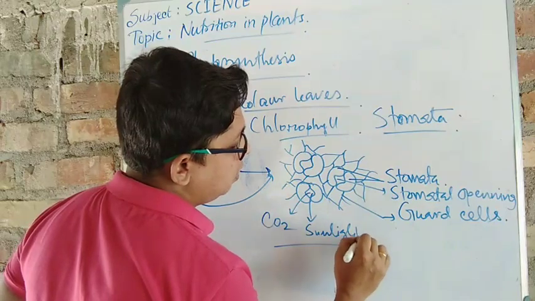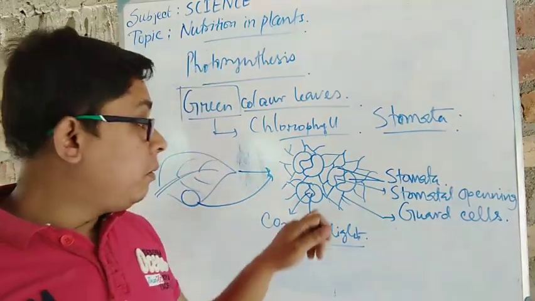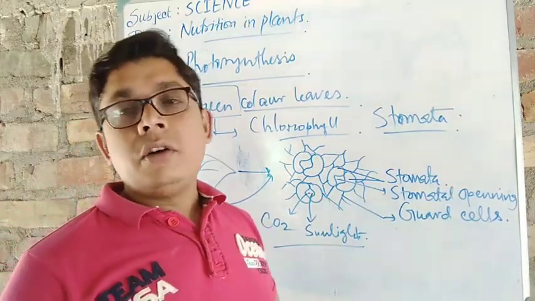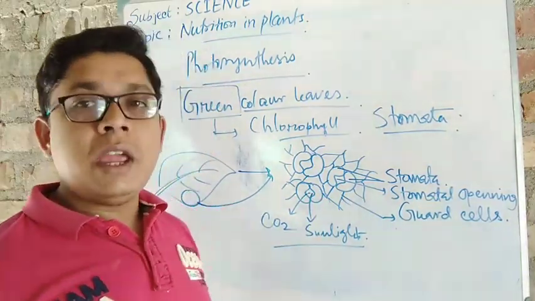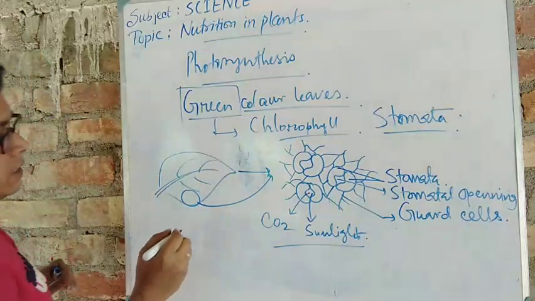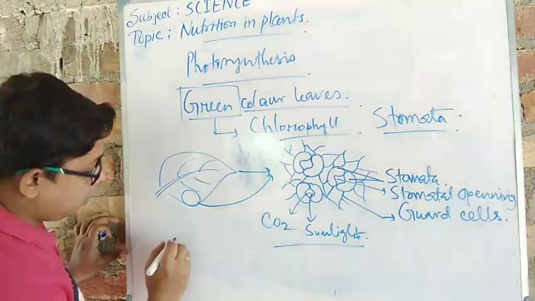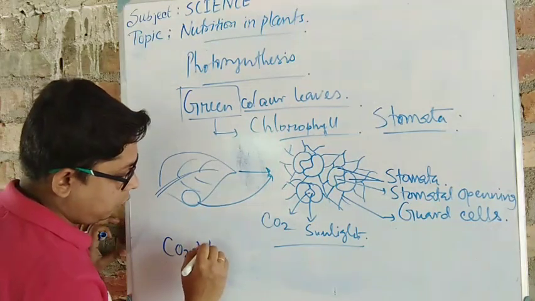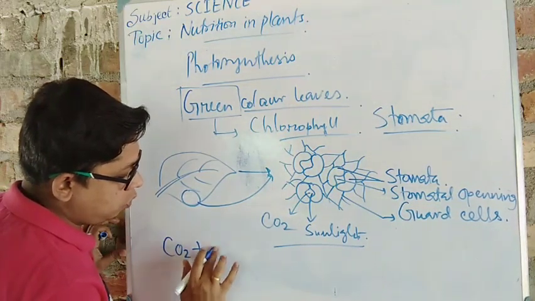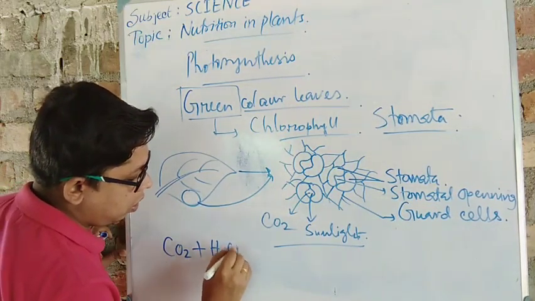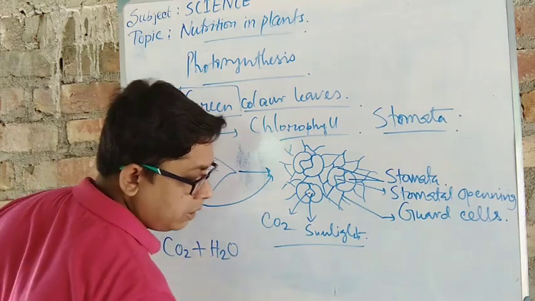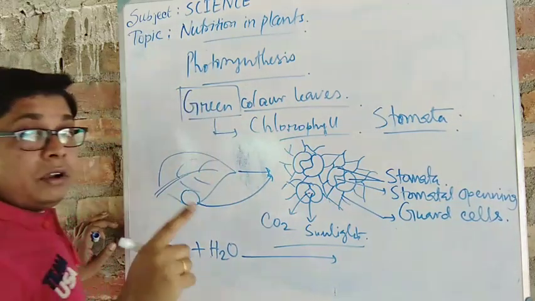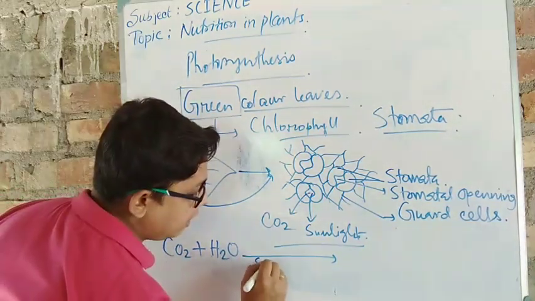So both things are taken inside the stomatal opening, and then they react over there, and the reaction happens like this: carbon dioxide plus water, H2O, and when they react, for reacting again they need the sunlight